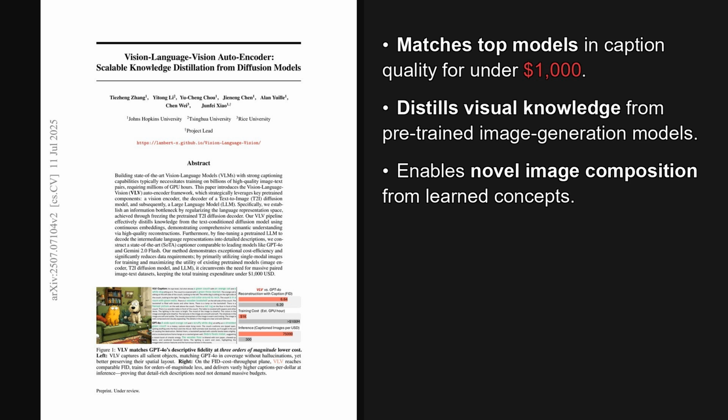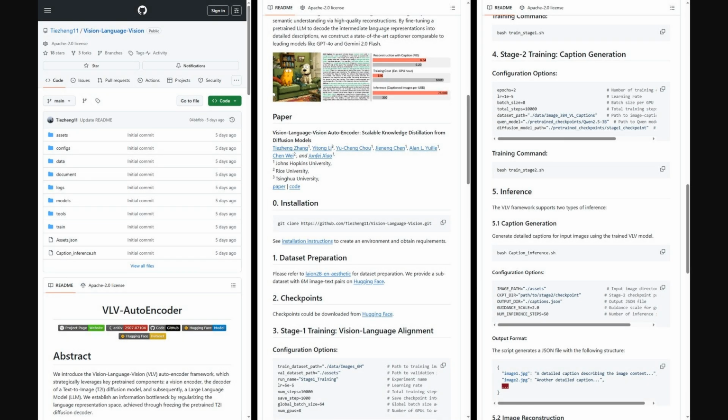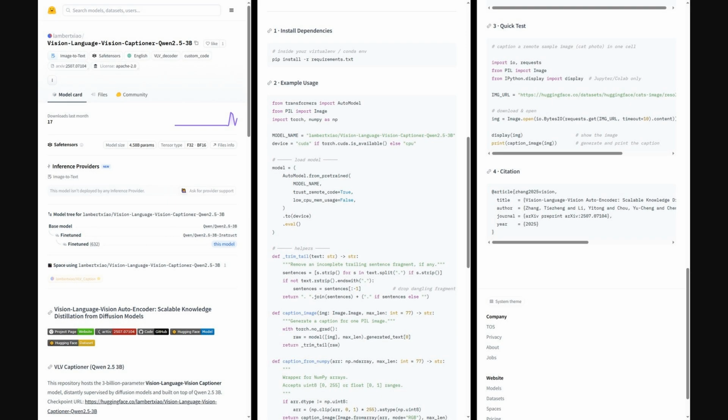It achieves this by distilling knowledge from diffusion models using mostly single-modal images, avoiding expensive paired datasets. Also, the authors shared their implementation on GitHub. If you check it out, you'll find everything you need to get started, including the training and inference scripts for both captioning and image reconstruction. They've also included instructions for dataset prep and links to the pre-trained checkpoints. And on Hugging Face, the 3 billion parameter captioner model is available to download, complete with code examples, so you can start generating your own captions.